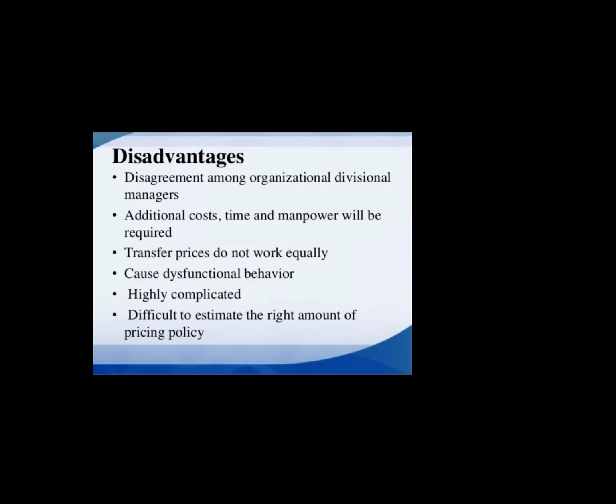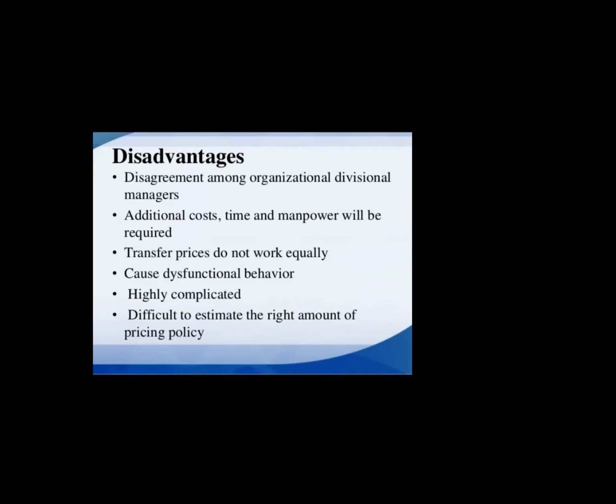In the case of coke, with only a profit margin to be added on manufacturing cost, what else can we do? The cost is 88 paise, and even if we add a 20% or 25% profit margin, we have to sell coke at the rate of 1 rupee 20 paise, at the most between 1 rupee 10 to 20 paise, but it is selling at 10 rupees. Why? Because advertising cost is too high. Its manufacturing cost is too less, advertising cost is too high. This can create dysfunctional behavior.